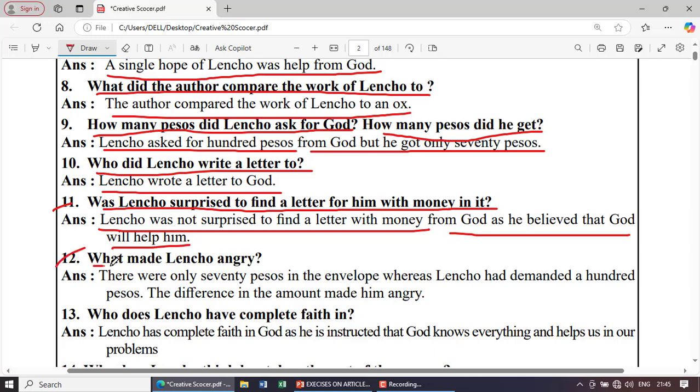Next question. What made Lencho angry? Answer. There were only 70 pesos in the envelope, whereas Lencho had demanded 100 pesos. The difference in the amount made him angry.